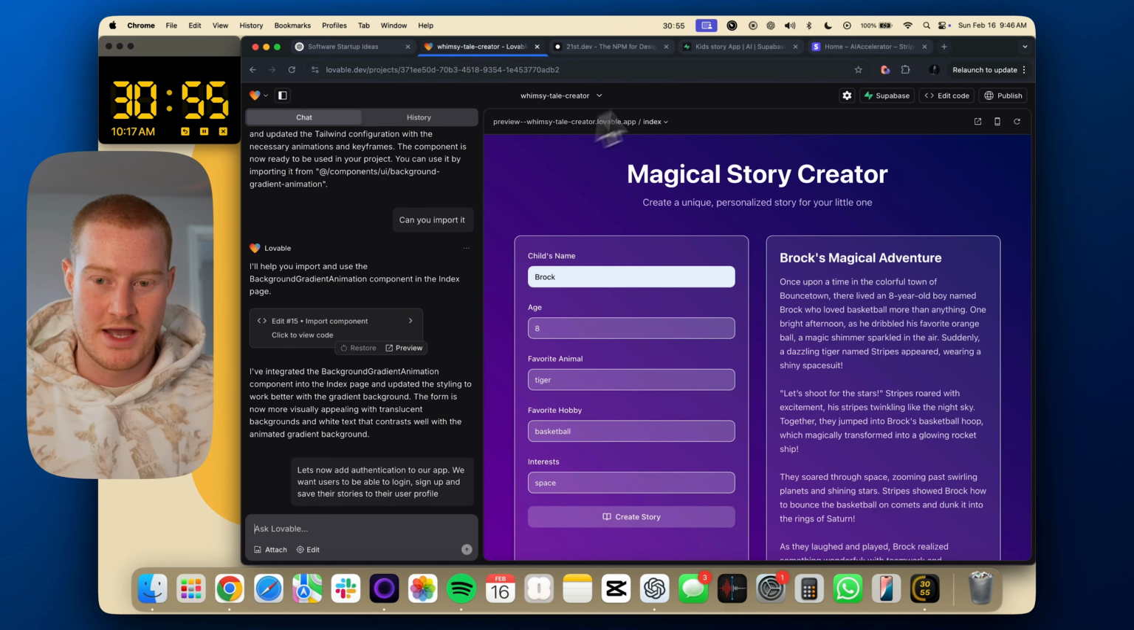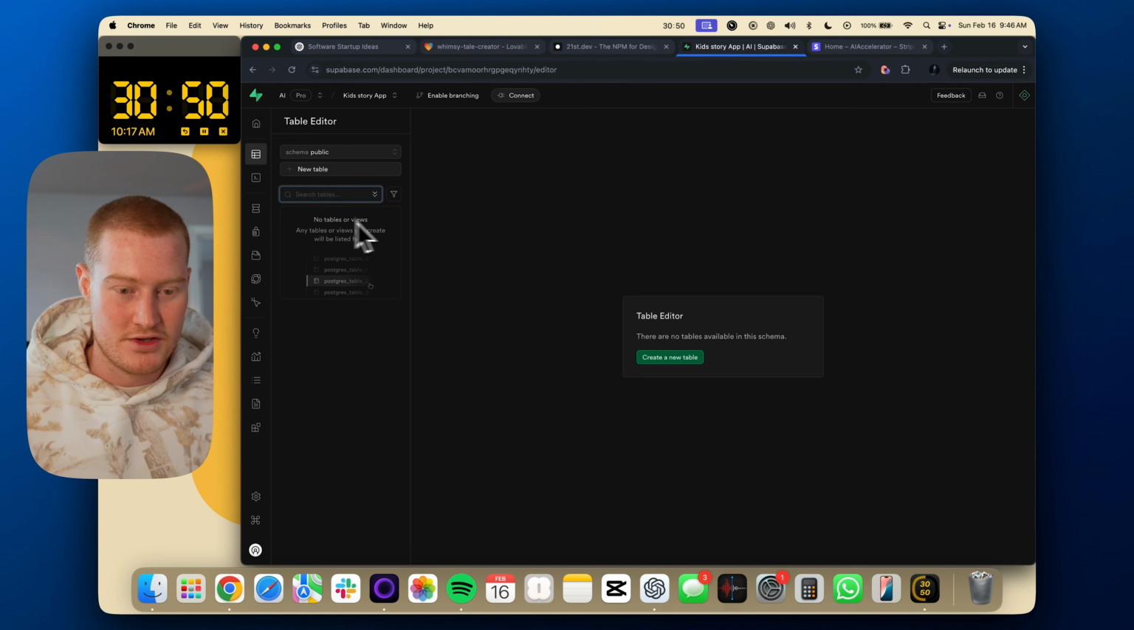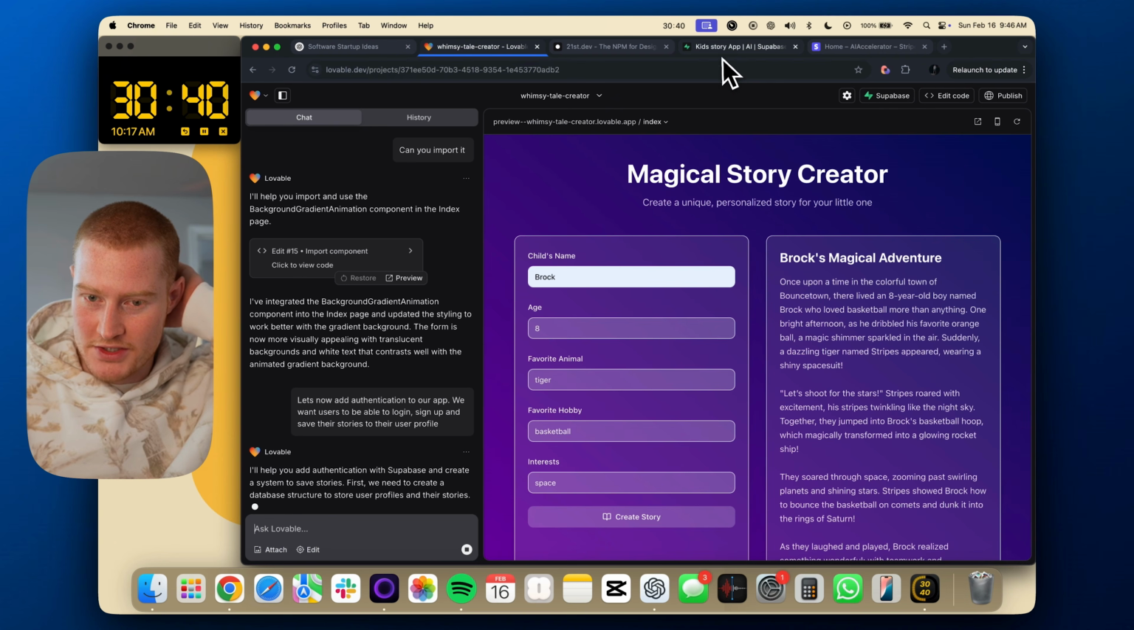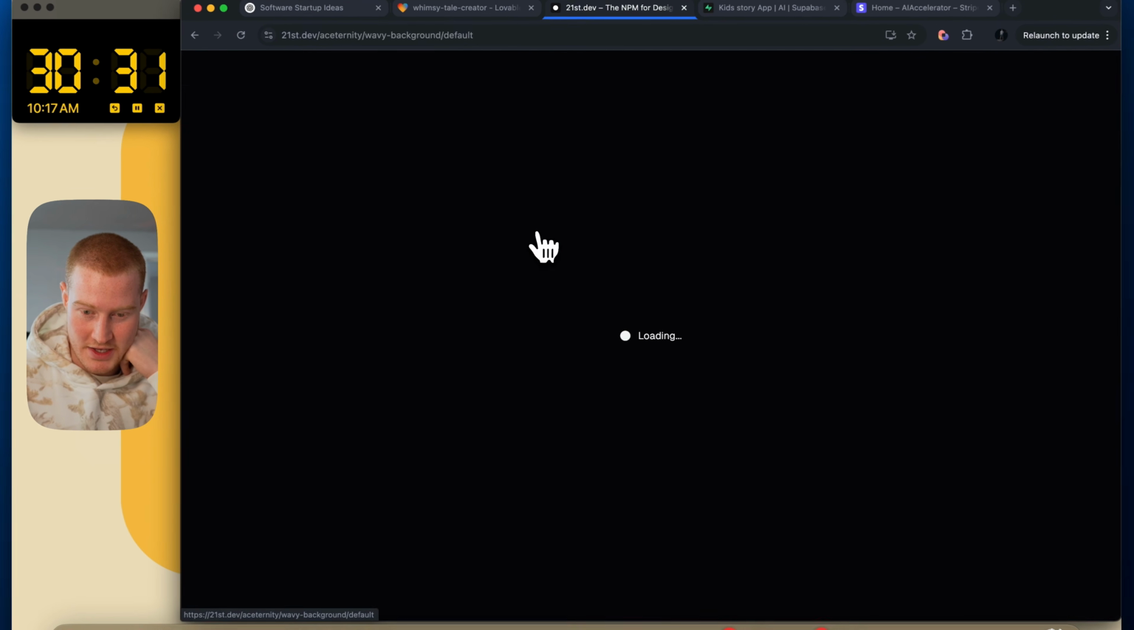Okay, here we go. So now it's going to do some stuff in the back end here on Supabase. It's going to create a table editor with different users and whatnot, as well as different stories that it will save. Maybe what we could do as well is add a cool type of landing page or something. I like this. I think this would look cool.